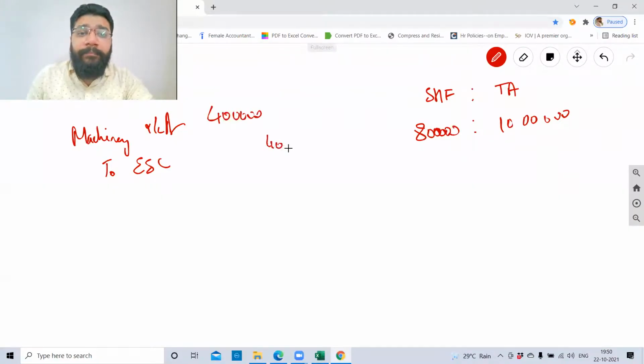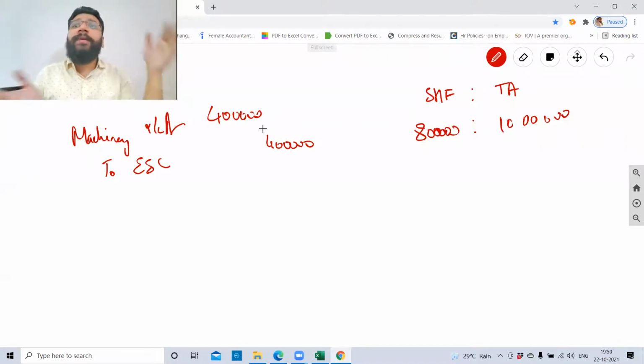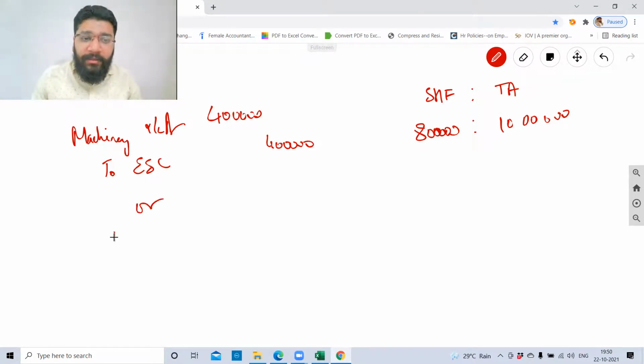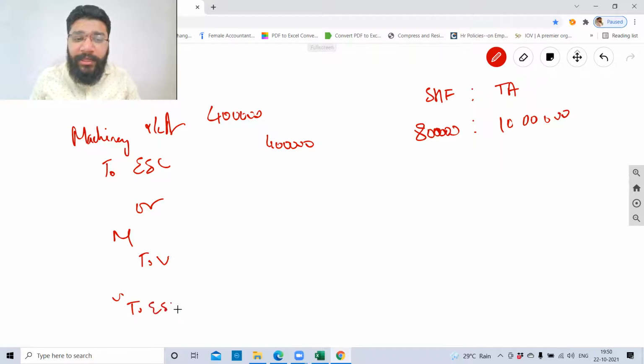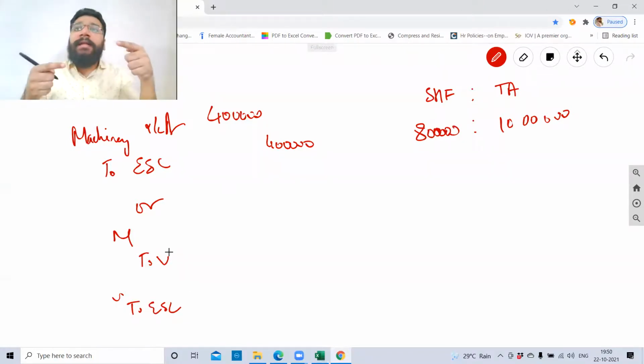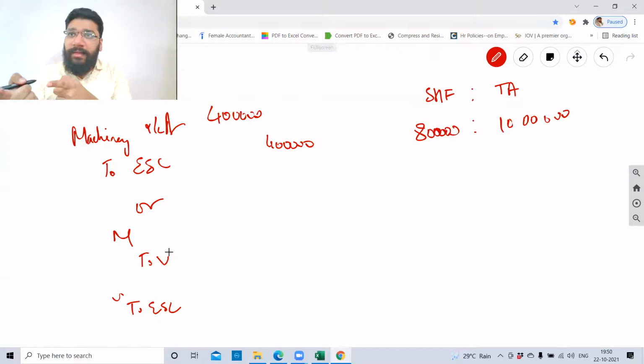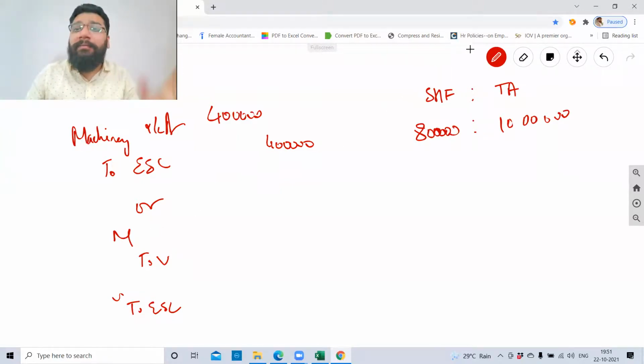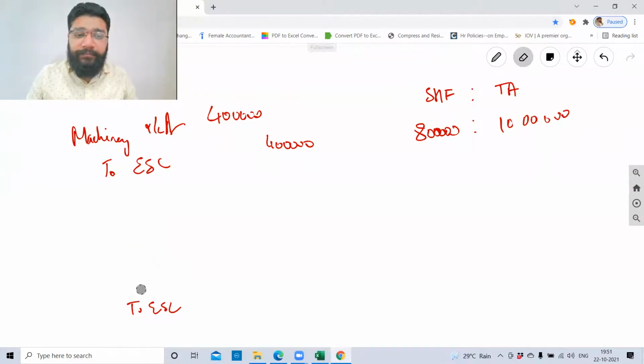It can't be the same entry, but for ratios we can combine because the effect will nullify. The vendor will knock off. So what you are saying is machinery account debit to vendor, and then you reverse the vendor by giving equity share capital. Instead of having two journal entries, which will complicate and eat away time, I'm combining both the journal entries so that your time will be saved.